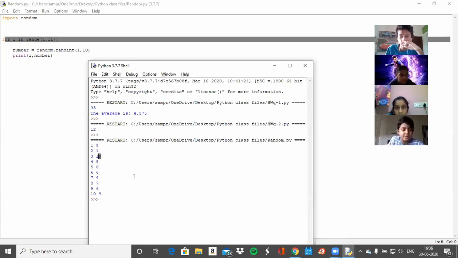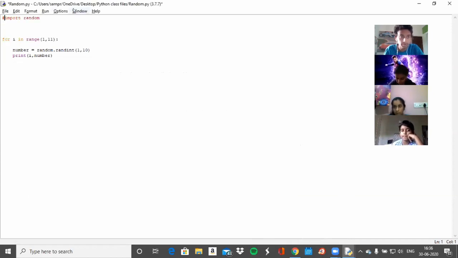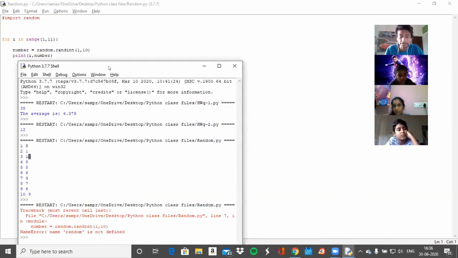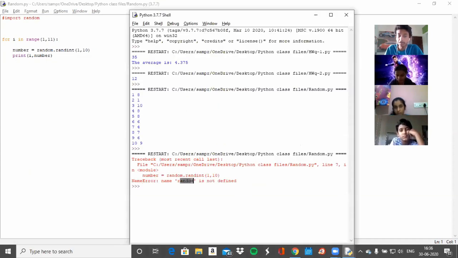But I don't really understand why you need import. Okay, so what's going to happen if you don't put import is it'll give you an error, right? It says random is not defined, right? So again, the thing with the random module is that it's not already inside of Python. It's reaching out to an external source. So you can make modules. We're not making the modules, obviously, but someone else made it and they named it random. So whenever you want to use their module, you have to import it.